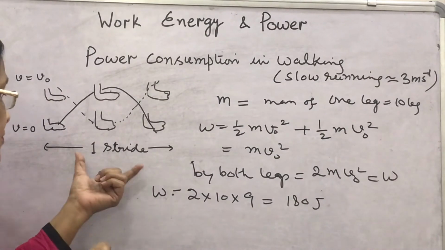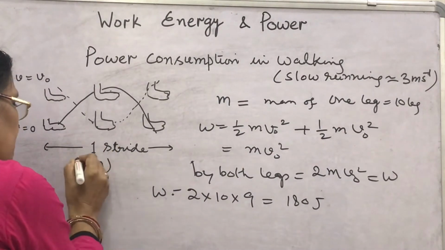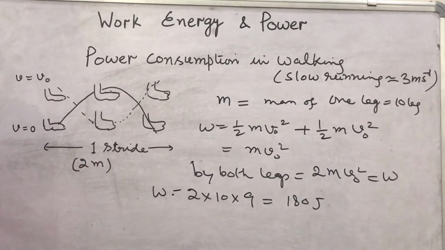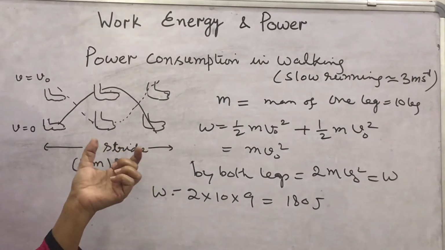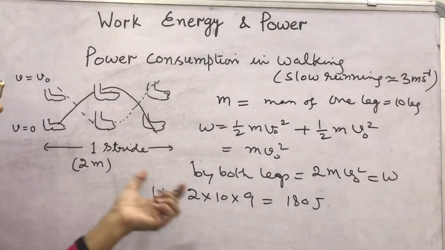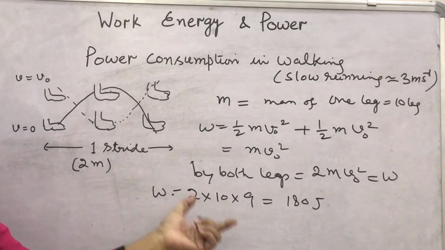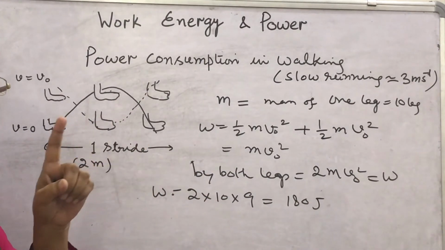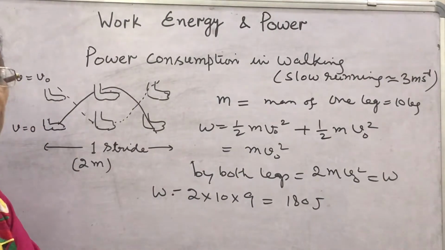Now, if we consider that the length of one stride is 2 meter, then the work done by both legs in one stride is 2 m v naught square. This we have calculated as 180 joule.